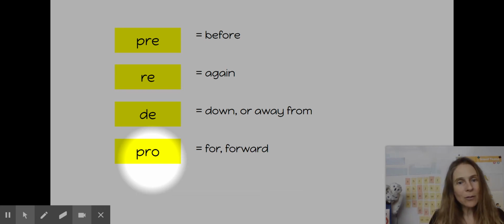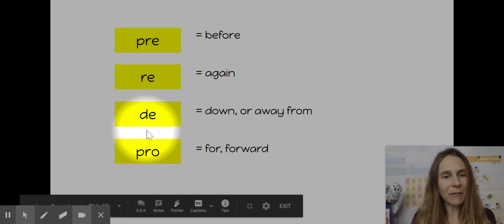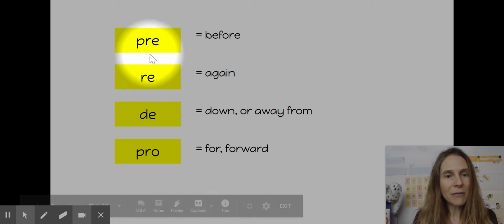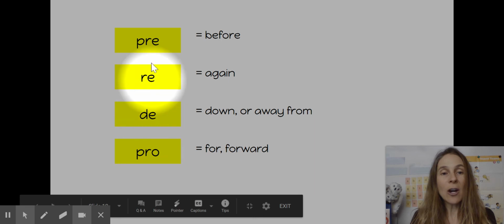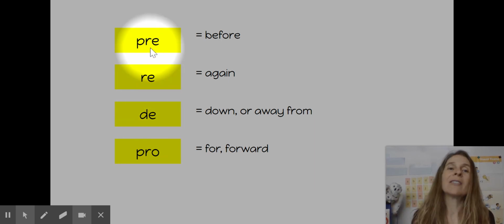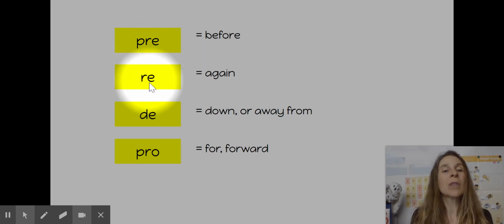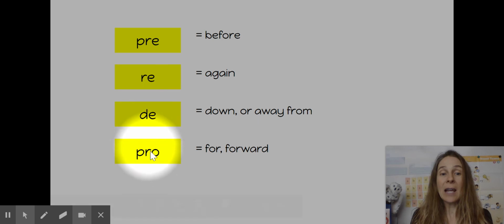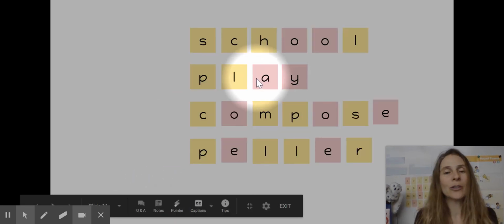Oh wait, before we do this, is anyone noticing what type of syllables all of these prefixes are? All of these prefixes end with a vowel, and they all end with the long vowel sound. All of these prefixes are open syllables. Excellent. So pre, re, de, and pro, they're all open syllables. Let's take a look at some new words.